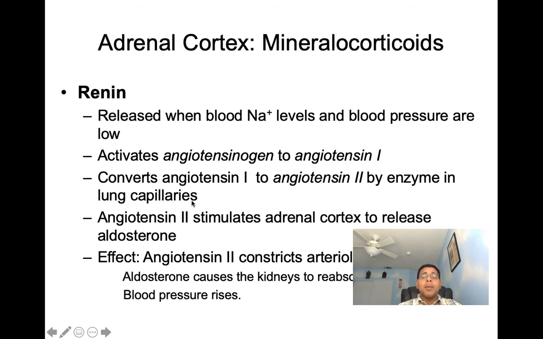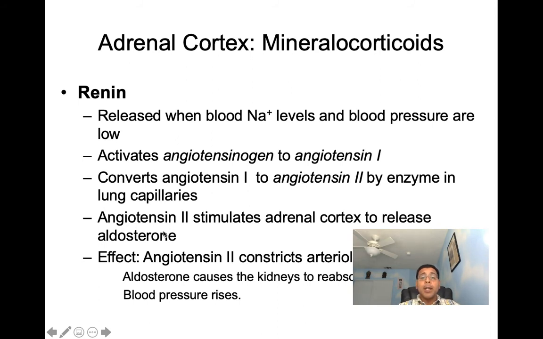And that enzyme is called ACE, angiotensin converting enzyme. ACE is the abbreviation, ACE, angiotensin converting enzyme. So it converts angiotensin 1 to angiotensin 2.